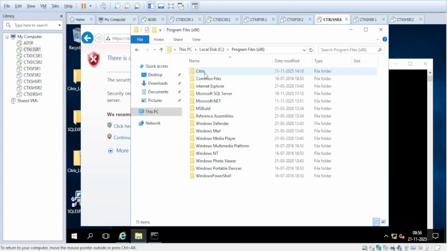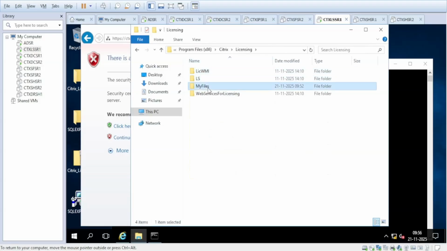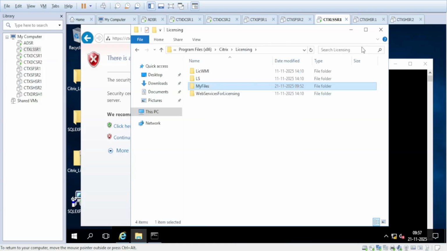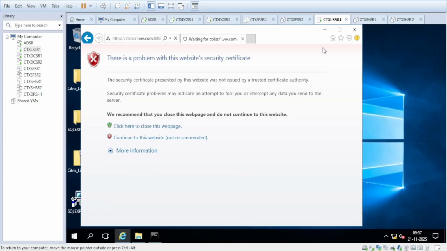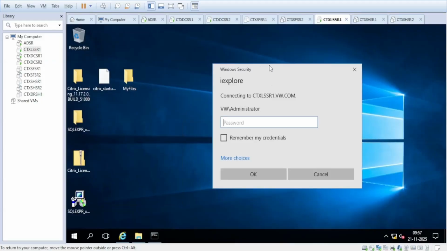It is on this path: C:\Program Files\Citrix\Licensing\MyFiles. So here you can copy this file, or you can copy this folder. I have copied the MyFiles folder. I just copy that and put it here. You can copy this to a share drive.